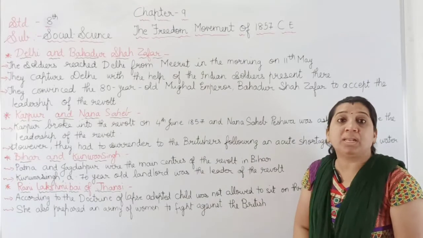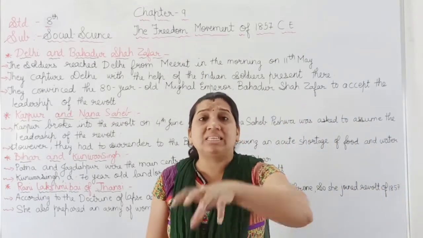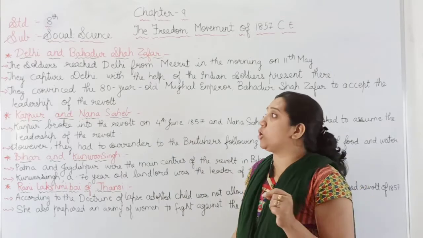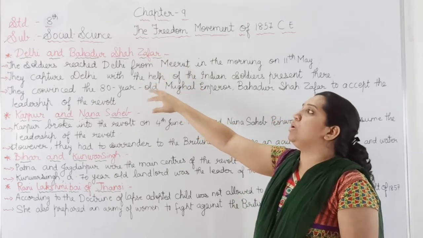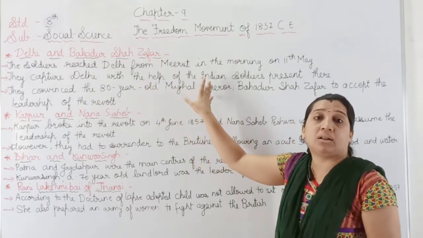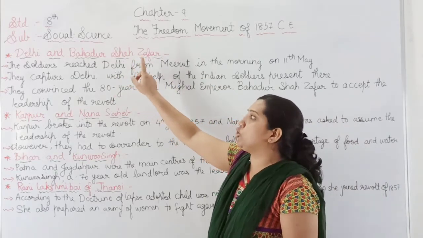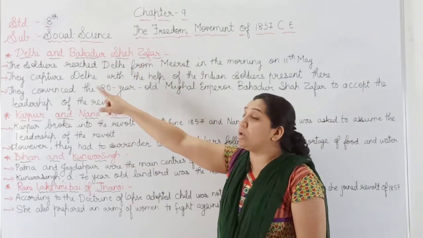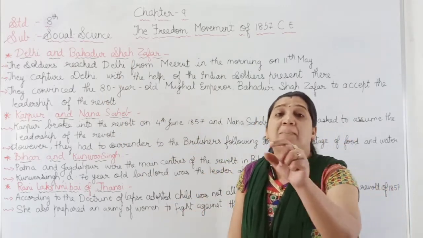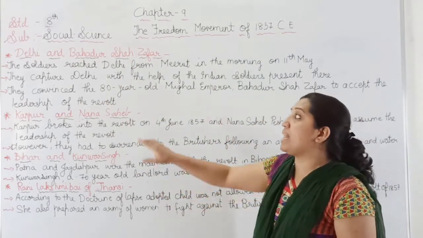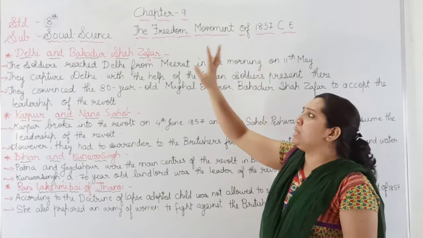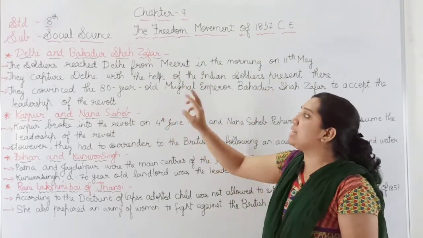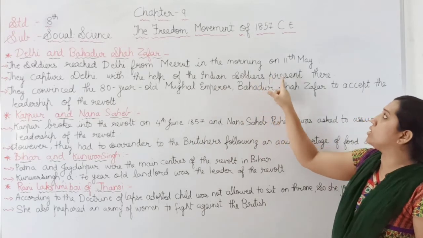Now let us study the prominent leaders who sacrificed and decided to be a part of the revolt of 1857. First of all, we are going to study Delhi and the ruler who was ruling at that time in 1857, Bahadur Shah Zafar. The soldiers who were part of the revolt of 1857 reached Delhi from Meerut in the morning on 11th May. They captured Delhi with the help of the Indian soldiers present there.